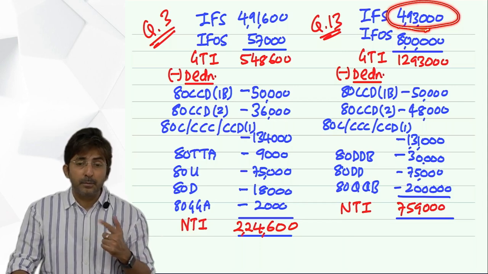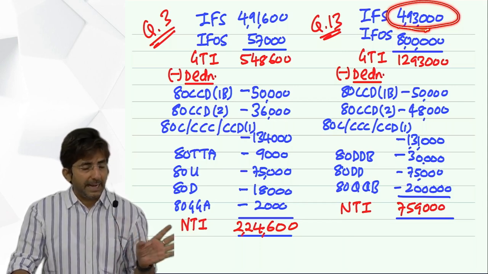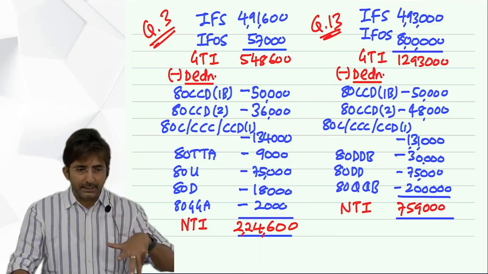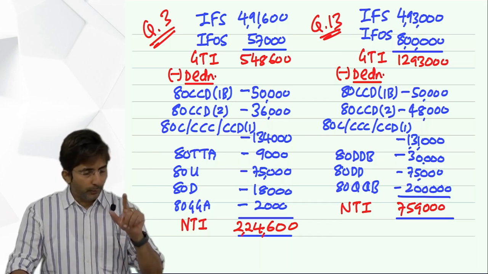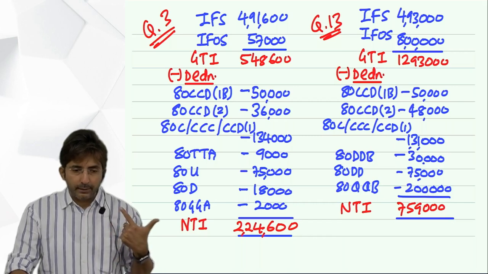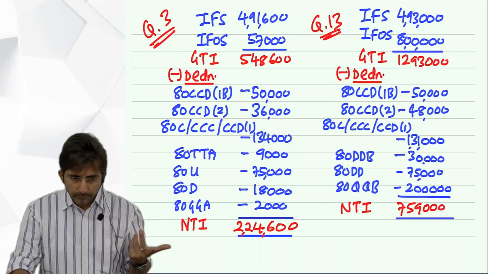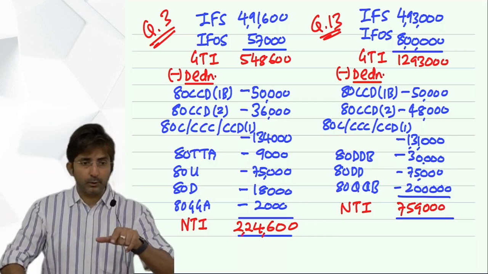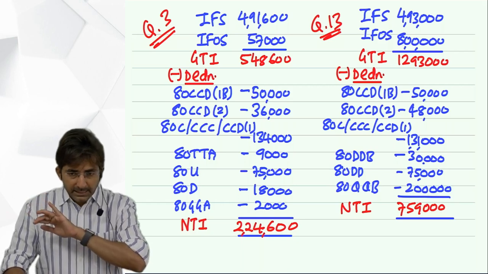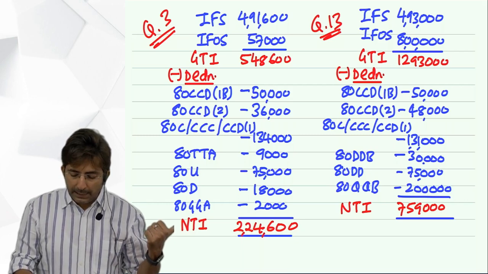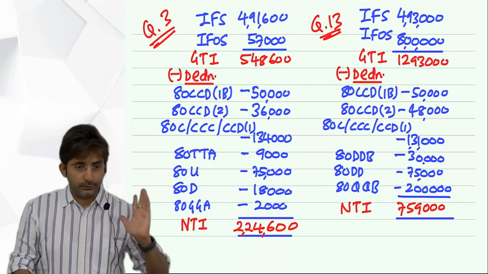Mediclaim insurance premium paid by employer, fully exempt. These were the items in salary. I hope you have written these items. Total of all is gross salary, which is 5 lakhs 43,000. Less standard deduction 50,000. So your salary answer comes to 4 lakhs 93,000.